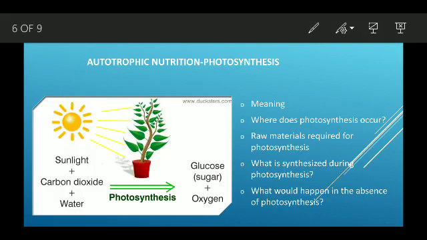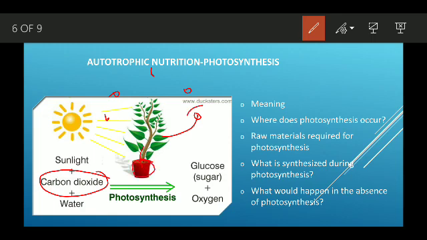Then we saw how the plant prepares its food. They prepare their food with the help of carbon dioxide, which is present in the atmosphere and which they absorb. The water they extract from the root.